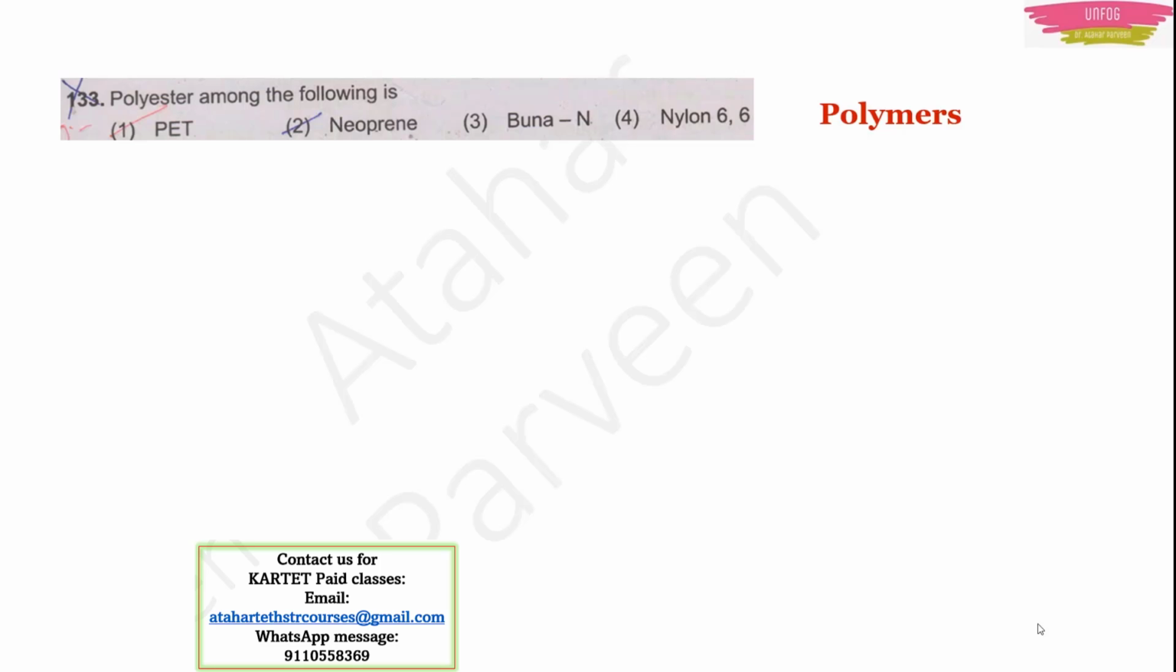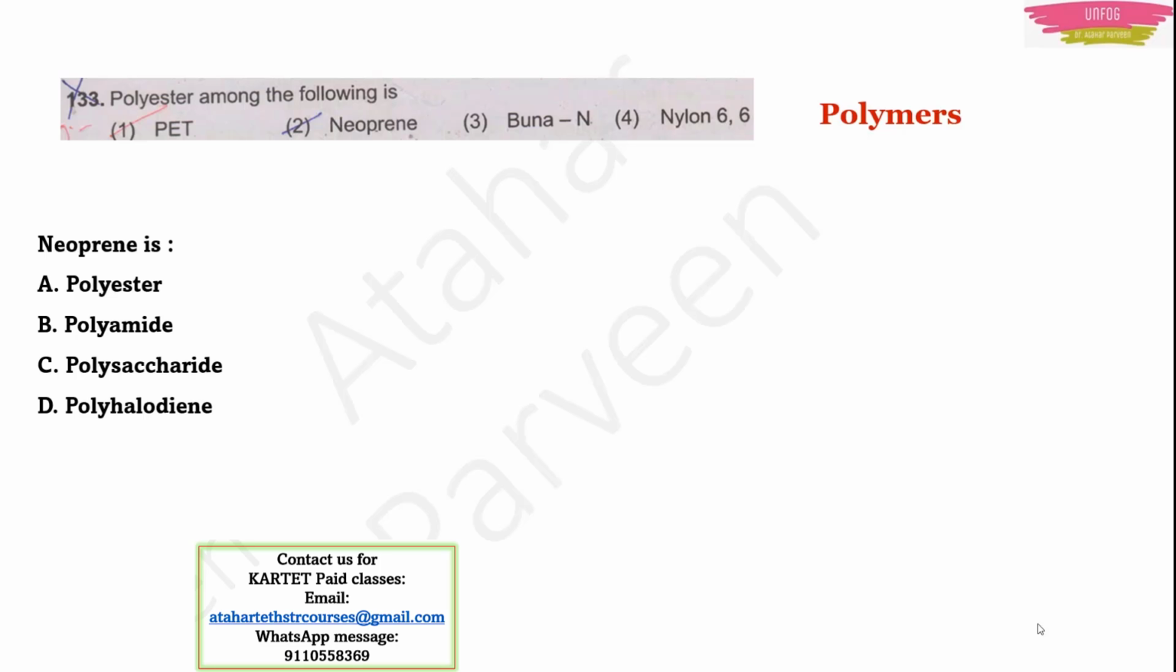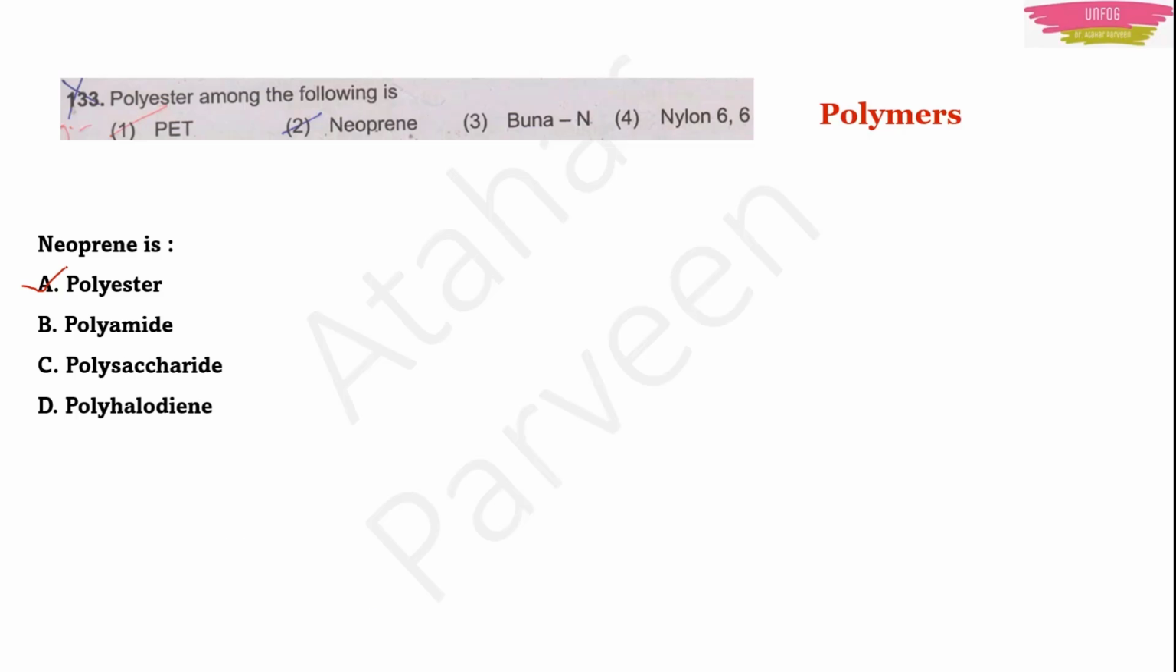Okay. Questions like this can be asked. For example, neoprene is a polyester, polyamide, polysaccharide, polyhalodene. Neoprene is a polyester. Okay. The next question could be like this. Which one of the following is a polyester fiber? Here I have terylene, ENE is in terylene. Actually, in polystyrene also it is there, but it is not a polyester because poly is already there.